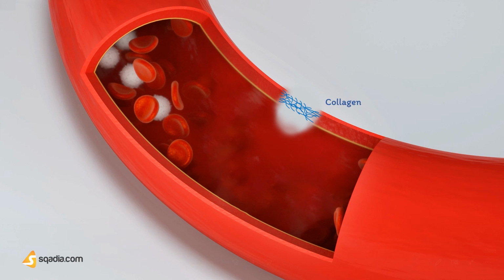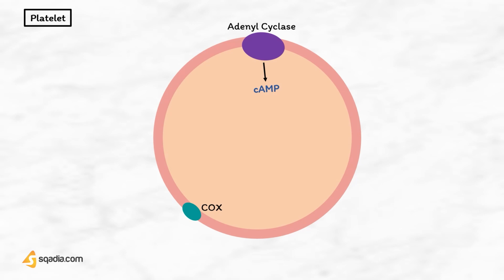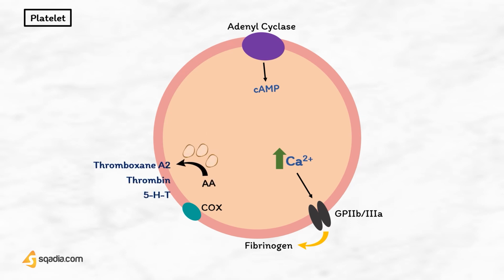Rupture of the cap exposes subendothelial collagen that activates platelets and causes aggregation. The key event in platelet activation and aggregation is an increase in cytoplasmic calcium. This causes a conformational change of the inactive GP2B3A receptors on the plasma membrane to receptors with a high affinity for fibrinogen, which forms cross-links between the platelets and hence aggregation.